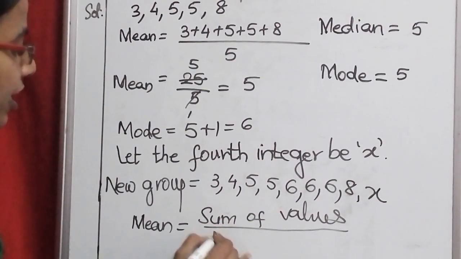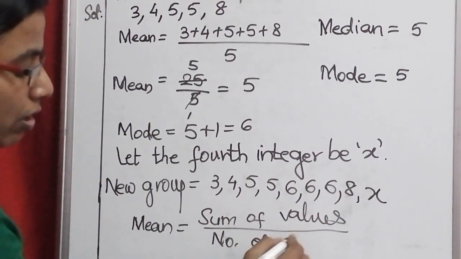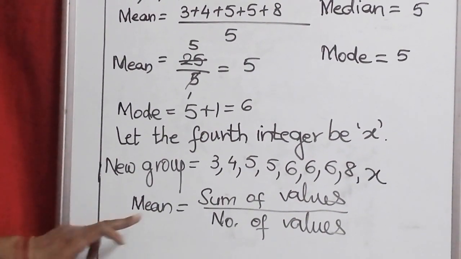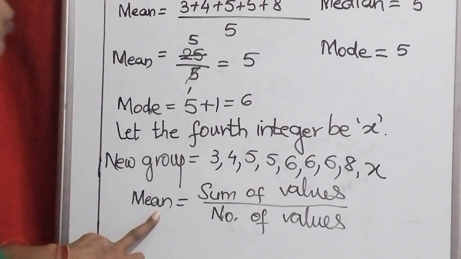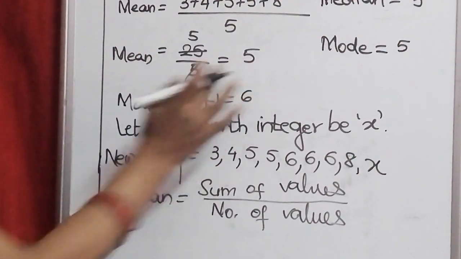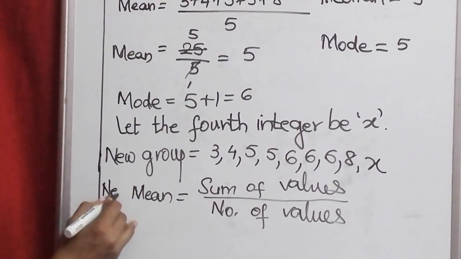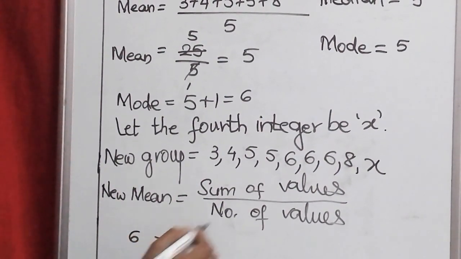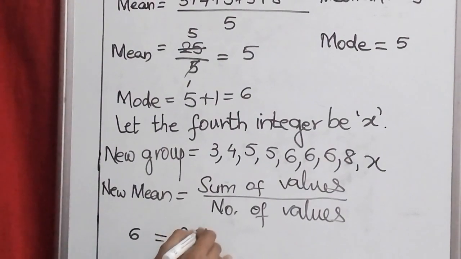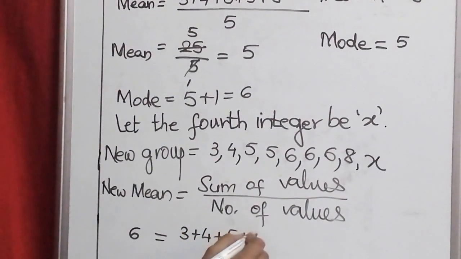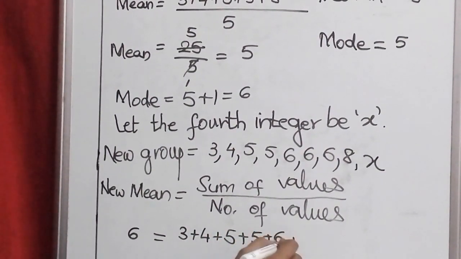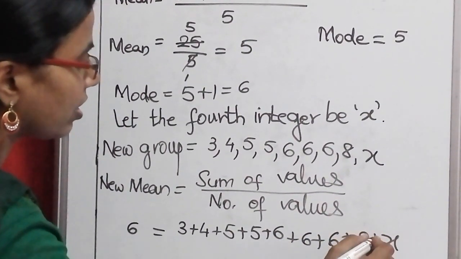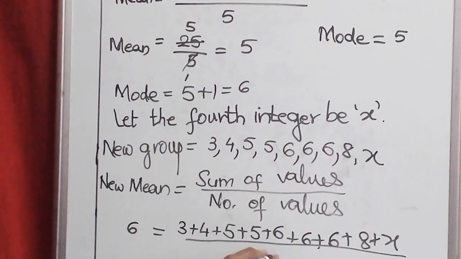So let us substitute the values. What is the new mean? New mean is 6. Sum of values is 3 plus 4 plus 5 plus 5 plus 6 plus 6 plus 6 plus 8 plus x whole divided by 9.